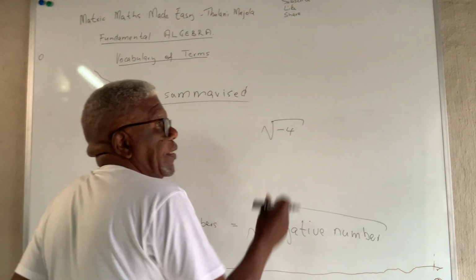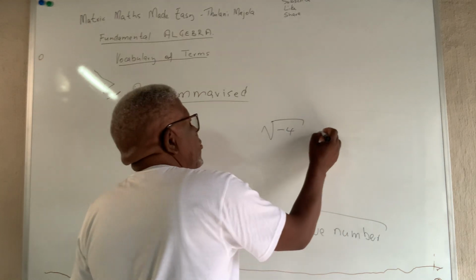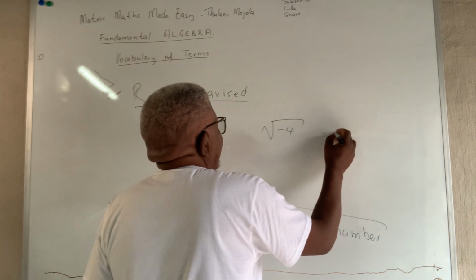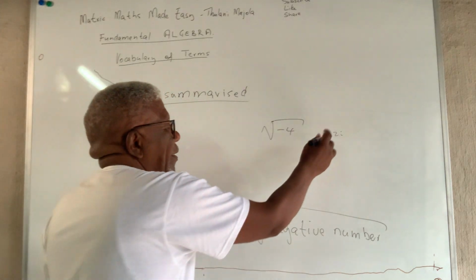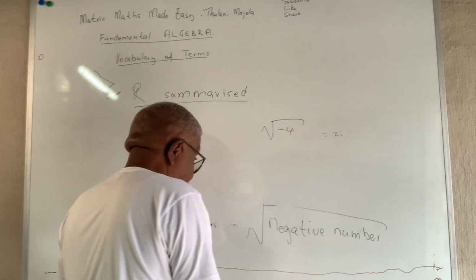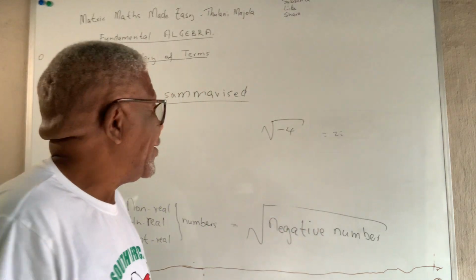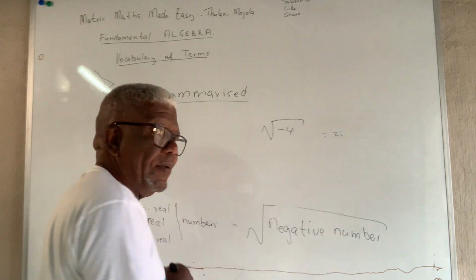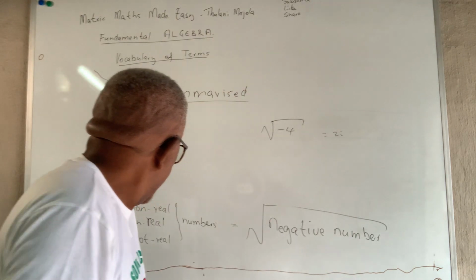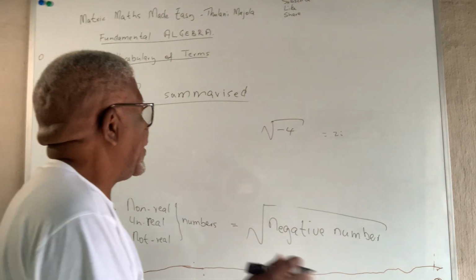Even though 4 is a perfect square, the square root of a negative number is unreal. In a calculator, I think you'll get something like 2i, but it doesn't matter. Don't worry about that one. Once you recognize that the square root is of a negative number, forget about it. Just say this square root of a negative number is a non-real number. It's not a real number. It's unreal. So you stop there. Once you mention that, then you're done.